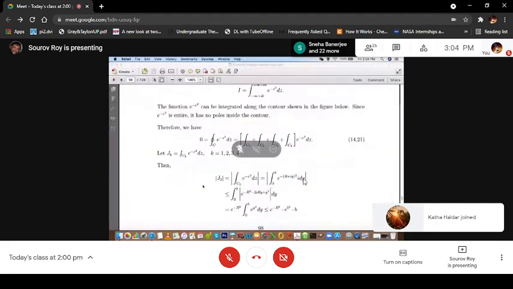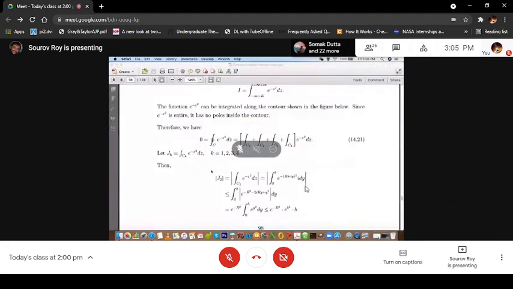Okay, now you see that each integral along C1, C2, C3, C4, I just denote them as integration over Ck of e to the power minus z square dz. I denote them as Jk, so k goes from 1 to 4. So J1 is integration along C1 of e to the power minus z square dz, and so on: J2, J3, J4. Now let us evaluate J2 first, mod of J2. Let's try to get an estimate of J2.